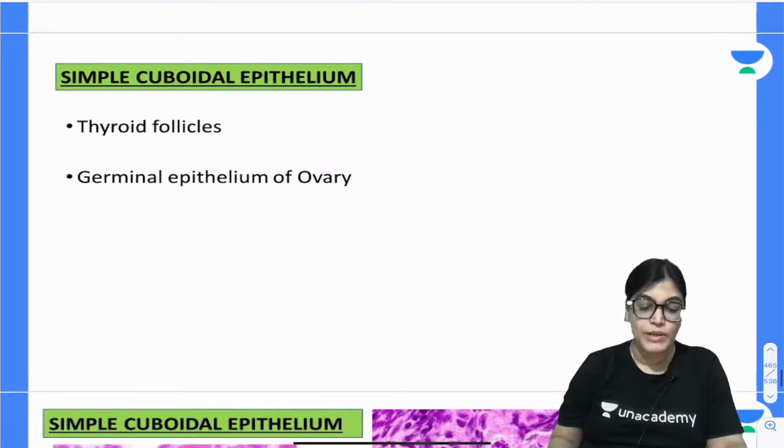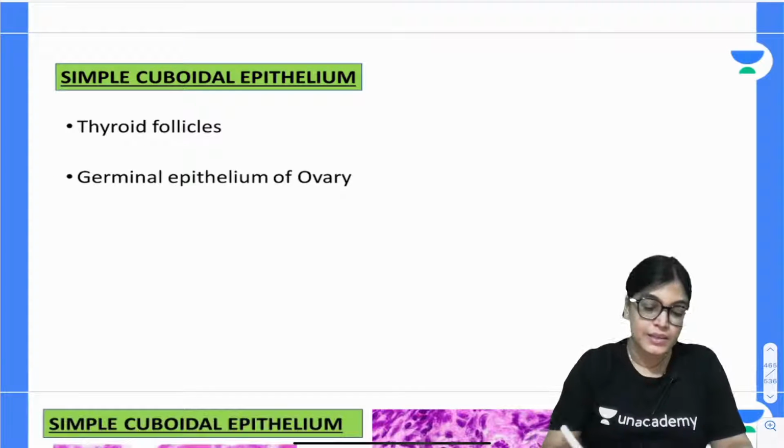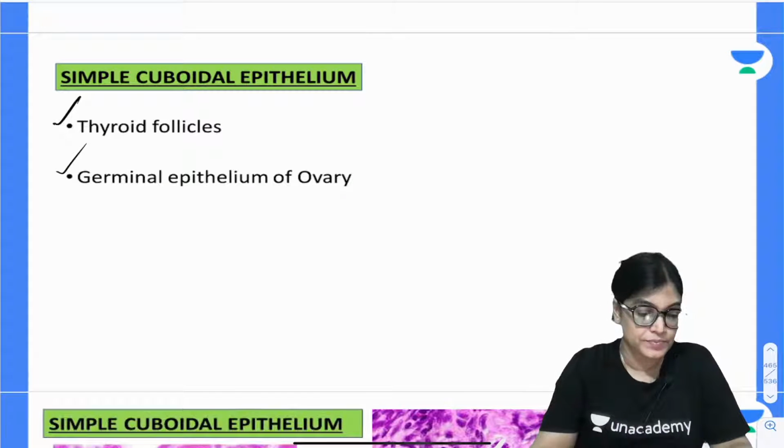Now, simple cuboidal epithelium. The name is cuboidal, that is definitely based on the shape which is cube-like. The examples are thyroid follicle and germinal epithelium of the ovary.